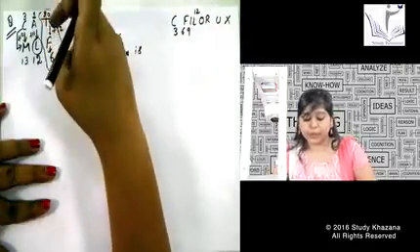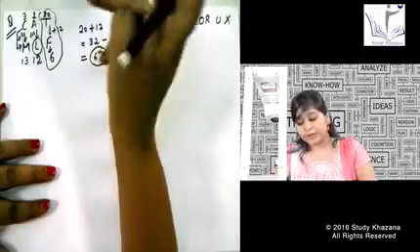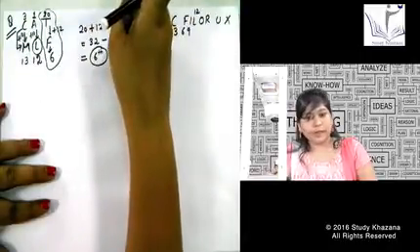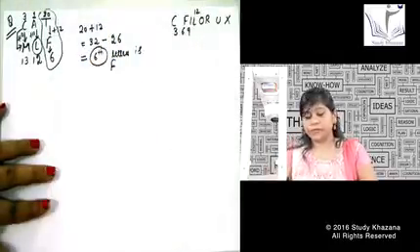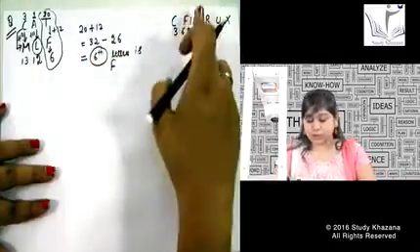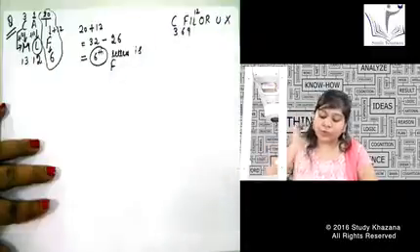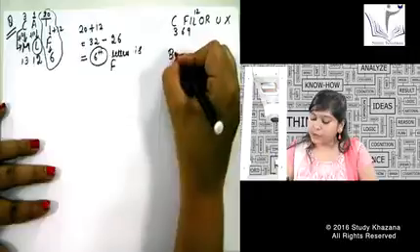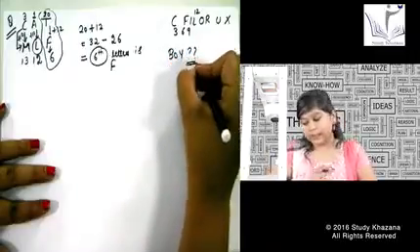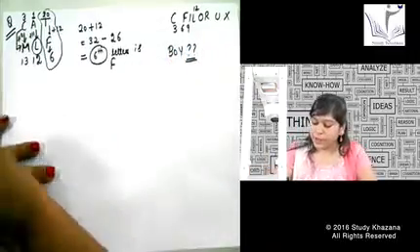So it is like 20 plus 12 is 32. We have alphabets only till 26, so we will minus 26 from 32. That will give you the number 6, and you can predict the alphabet 6 from this C filler UX also. This is F. So if I know this pattern, can I easily find out the answer for boy? Let us try to find out the answer for boy.